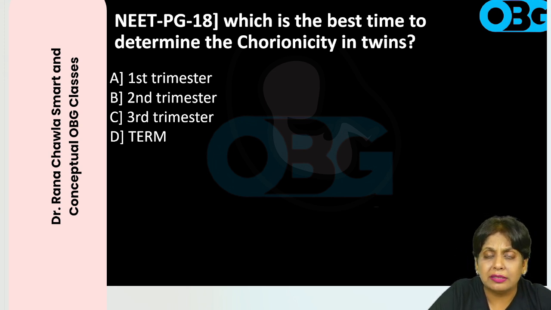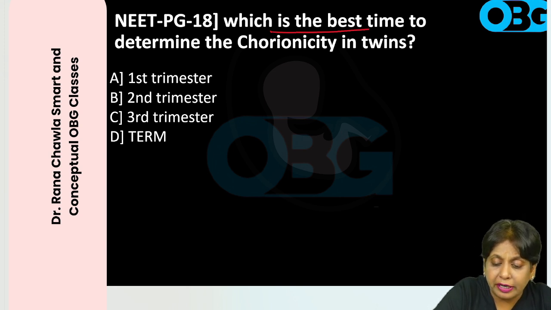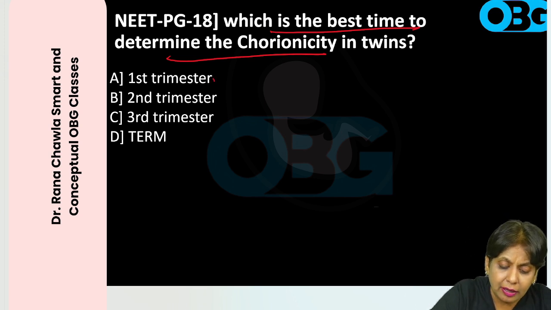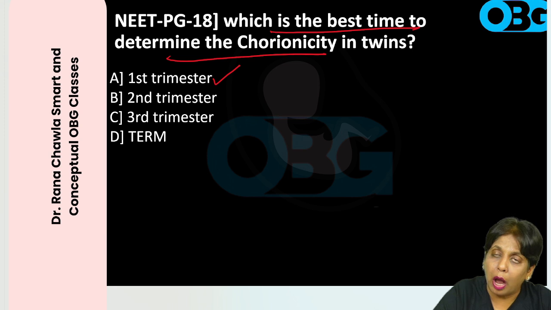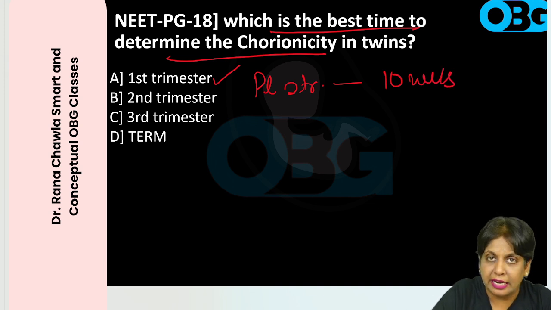How to determine whether there is one placenta or two placenta? Of course, this is very important, because only then will we come to know whether these complications will occur or not, right? So what is the best time to determine whether there is one placenta or two, monochorionic or dichorionic? Here the answer is first trimester. Why? The placenta structure is complete by 10 weeks.